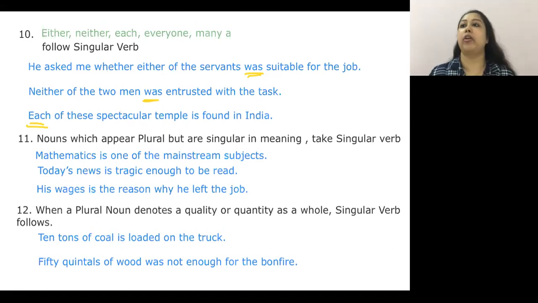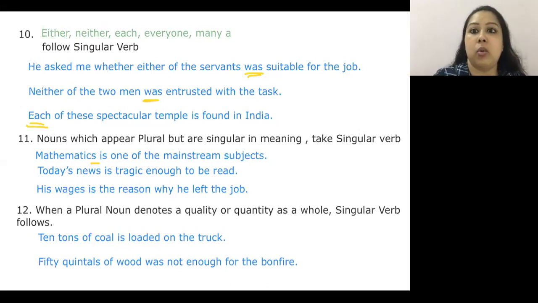Okay, fine. Nouns which appear plural but are singular in meaning take a singular verb. Now, often we assume certain words are written in a way as if they appear to be plural. Mathematics, it ends with S, and we feel this is plural. No, this is not plural. Mathematics, simple math, is one of the mainstream subjects. Almost all of the fields would require basic mathematics at least. So it is one of the mainstream subjects. Similarly, English, it is one of the mainstream subjects in India at least.